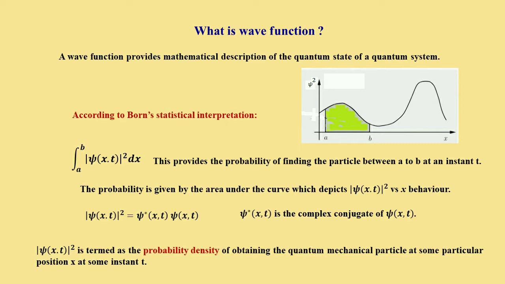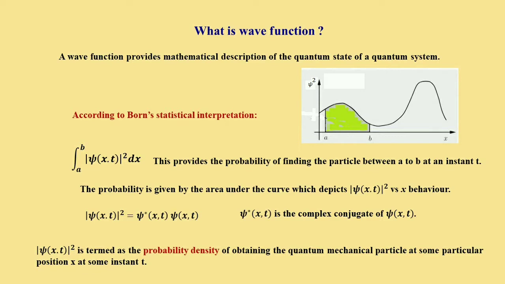And look here in the graph, mod of psi square is plotted against position x. The area under the curve here gives mod of psi square dx. This mod of psi square is called the probability density of obtaining a quantum mechanical particle at some position x at a particular time t. Multiplying it with the element dx, we obtain the probability. The probability density multiplied by the element dx gives us the probability.